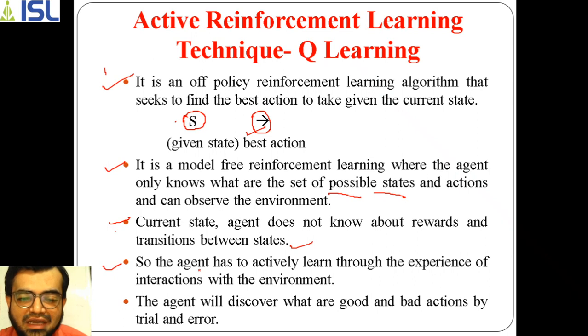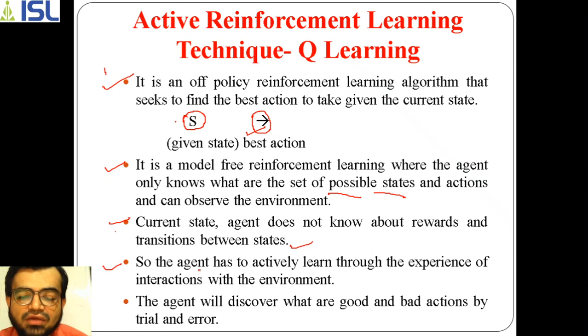If it goes to one state or another, what kind of result does it get from moving between states? As you know, it is a kind of reinforcement learning, which means a reward is associated with each and every state.